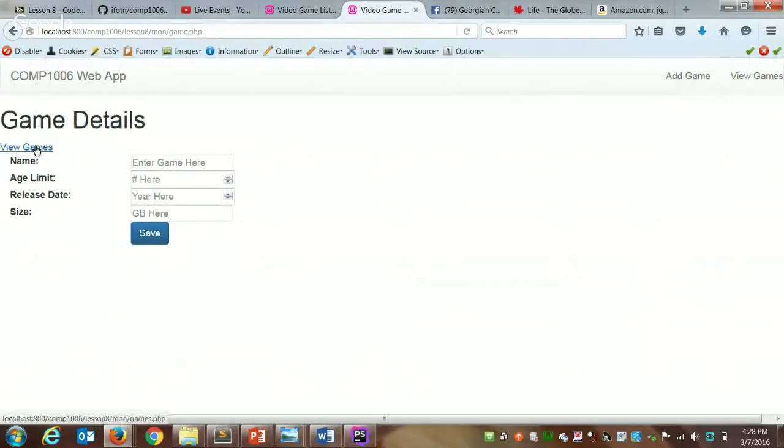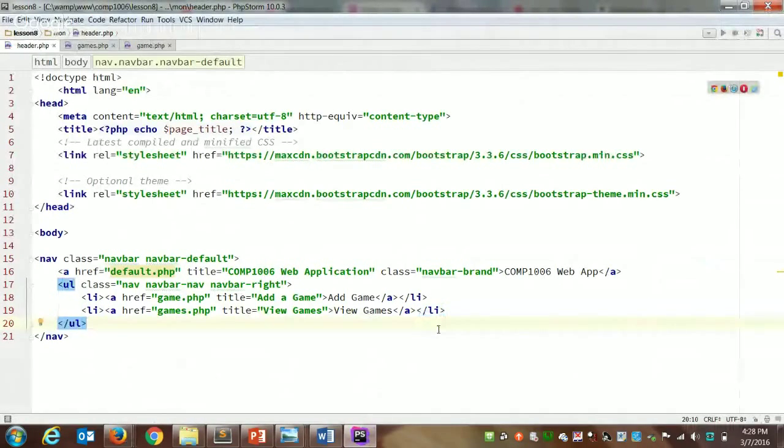And we can get rid of these little links. We don't need these anymore. So our header's almost finished. There's one other thing I want to do.